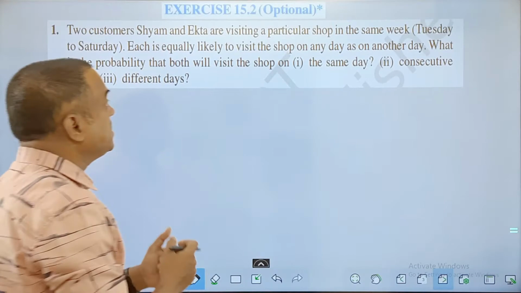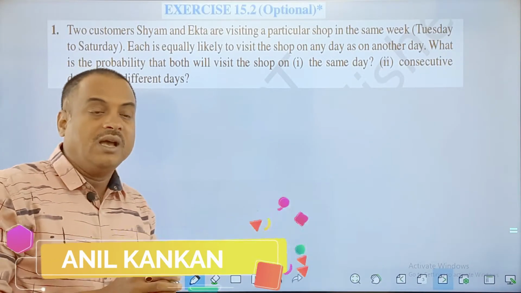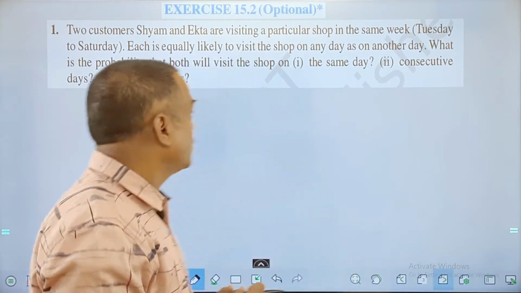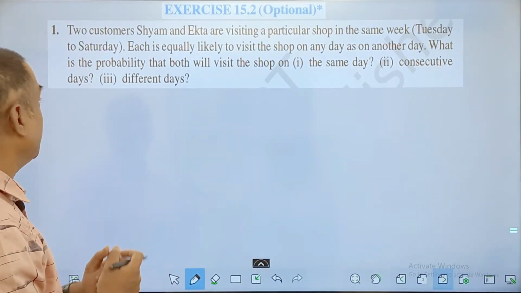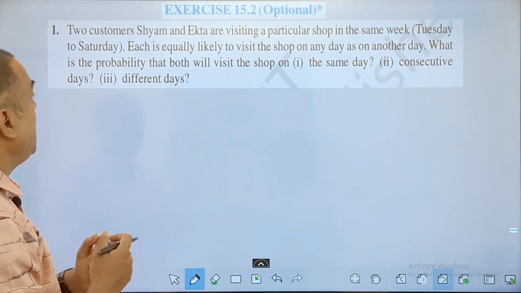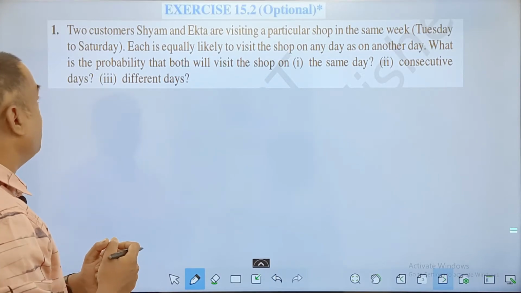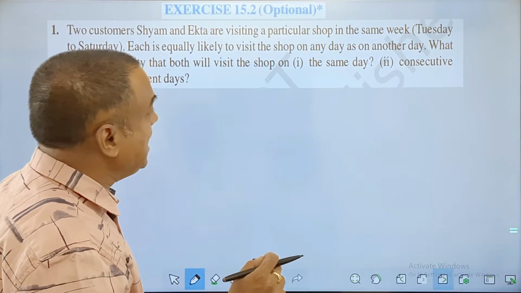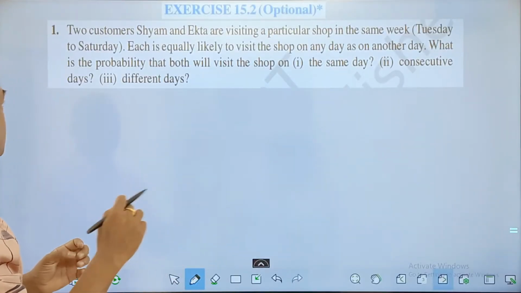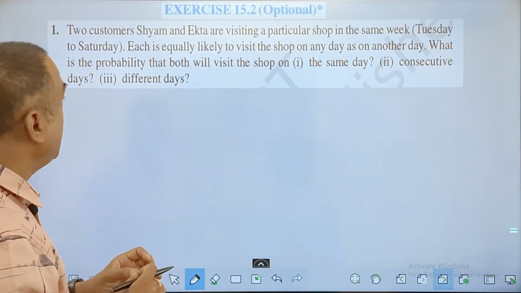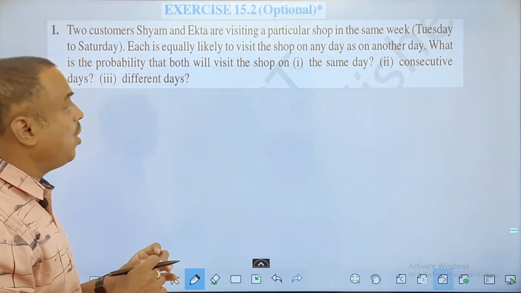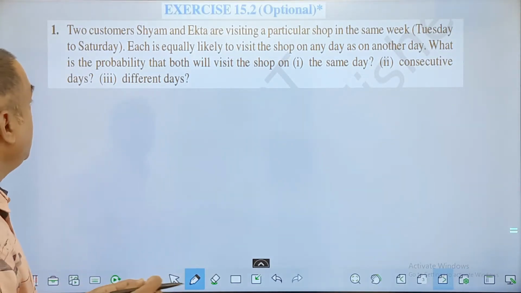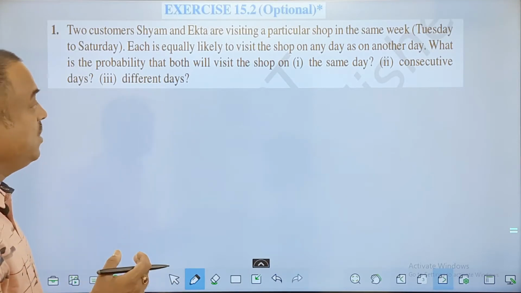Now I'll switch to exercise 2, which is an optional exercise, but I think there are certain good questions there. You can take these questions as well. Two customers, Sham and Ekta, are visiting a particular shop in the same week, that is Tuesday to Saturday. Each is equally likely to visit the shop on any day as on another day. What is the probability that both will visit the shop?